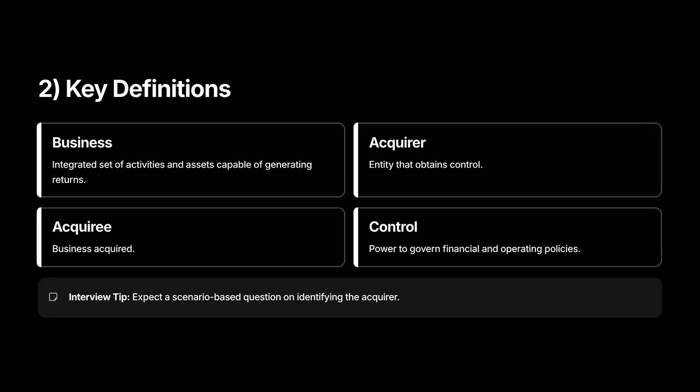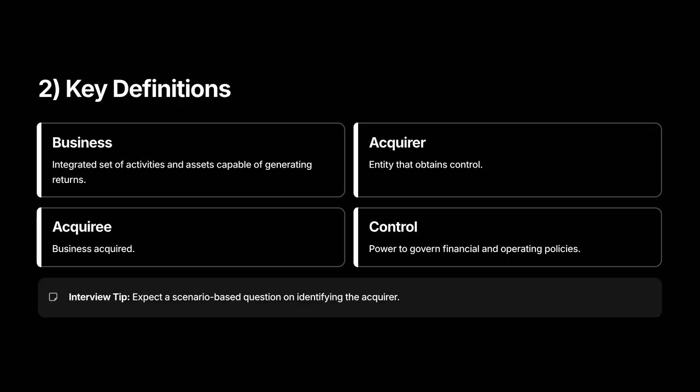Acquirer, the entity that obtains control of the other party. This is the buyer for accounting purposes. Acquiree, the entity being acquired, the business transferred. Control, the power to govern financial and operating policies of an entity to obtain benefits, usually shown by majority voting rights, board composition, or contractual power.